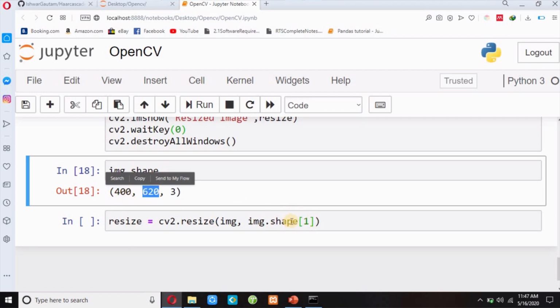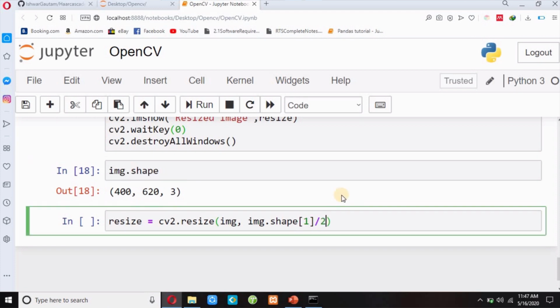So I have to pass image.shape 1 divided by 2. I want to reduce this image to half, and then I will write image.shape, zero index divided by 2. So I want to reduce my image to half.